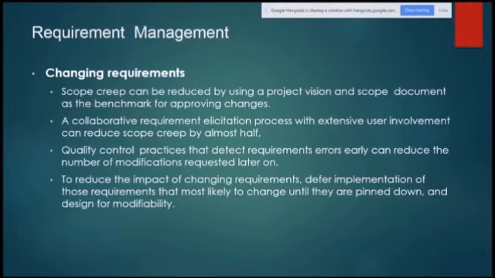A quality control practice that detects requirements errors early can reduce the number of modifications requested later on. To reduce the impact of changing requirements, defer the implementation of those requirements that are most likely to change until they are pinned down and designed for modifiability. So these are requirement management related risks and how to minimize them.